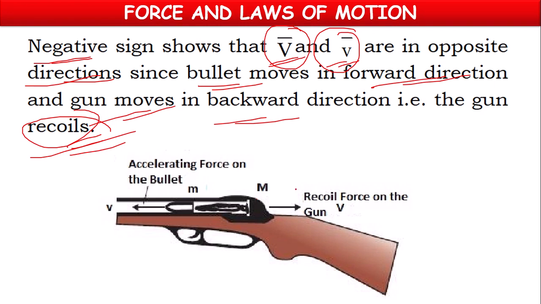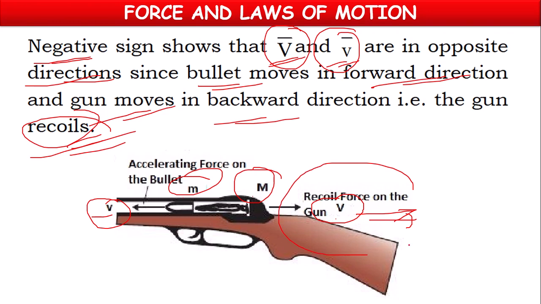Suppose this is the velocity of the bullet, this is the mass of the bullet, this is the mass of the gun, this is the recoil velocity of the gun, and this is the recoil force acting on the gun. And this front part force is the accelerating force on the bullet.